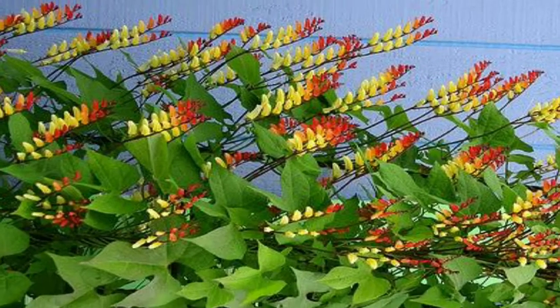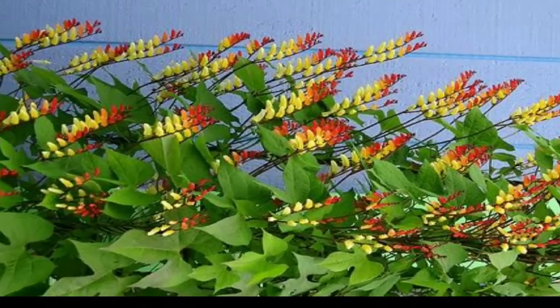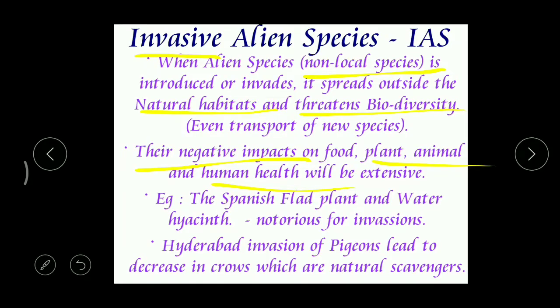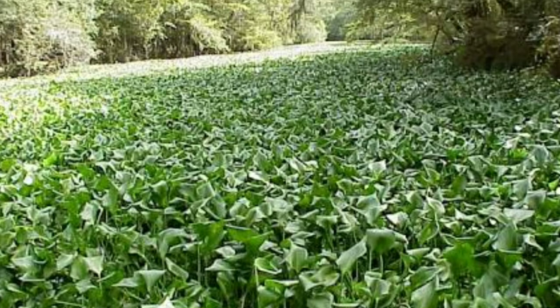And here, what are the examples? The Spanish flag plant. Can you see this? Yeah, this is the Spanish flag plant. And then water hyacinth. Generally, you may see this in the water bodies which are present outside of our residential areas, right? But once this water hyacinth enters any water body, within a short period it expands to such a large number that the whole water body will be completely filled with this plant. So what happens?